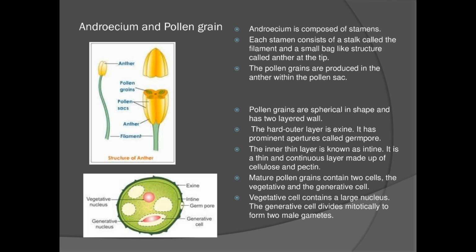This is your structure of pollen grain. Pollen grain has an outer layer called exine, an inner layer called intine, and two cells, namely vegetative cell and generative cell. Vegetative cell consists of a large nucleus. Generative cell divides mitotically to form two male gametes. So androecium is the male sex organ of a flower.